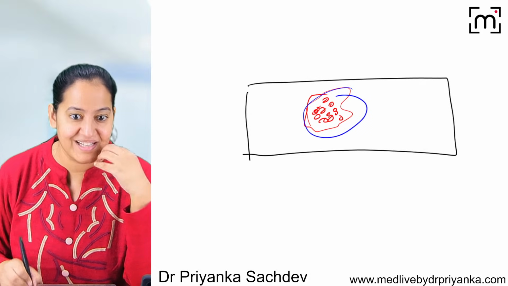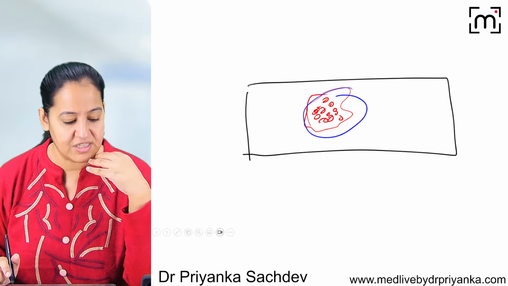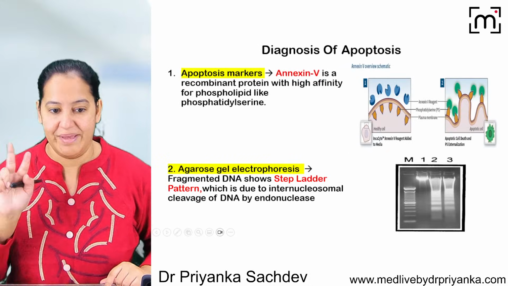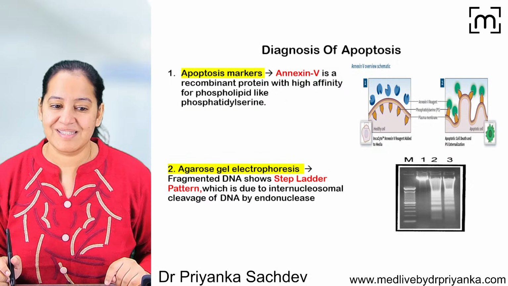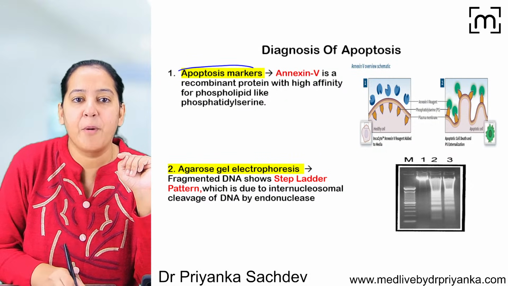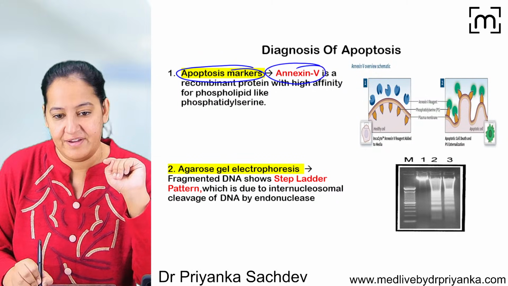Out of all the cells, thousands of cells, which cell is the apoptotic cell? Is there a way to do the diagnosis of apoptosis? There are two ways to do the diagnosis of apoptosis. What are the two ways? The first is the apoptotic marker. The name of the apoptotic marker is Annexin 5.